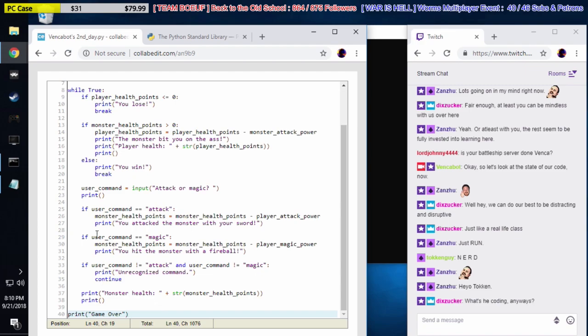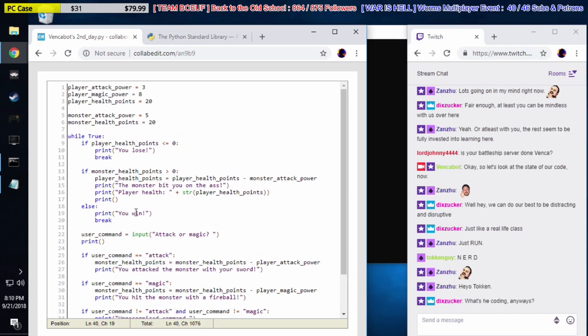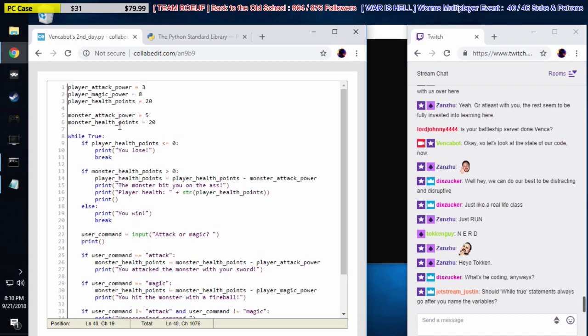We're making an RPG. A very simple RPG. Right now, we have a player and a monster, and they fight each other. We can choose to either attack the monster with our sword or use a fireball. Yeah, let me show you.